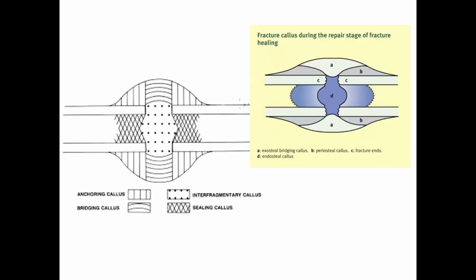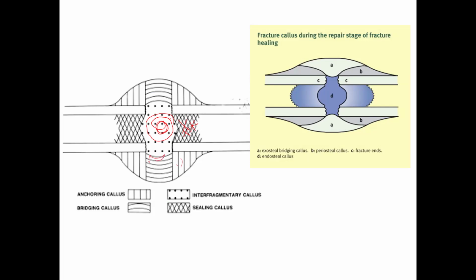If you look properly here, in this diagram you can find it. OK, this is internal, or in the fragment, so internal interfragmentary callus. This is sealing the medullary canal, so it's called sealing callus.